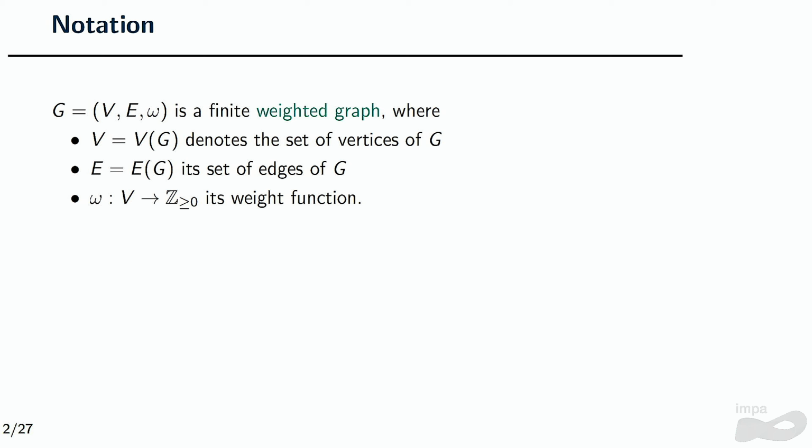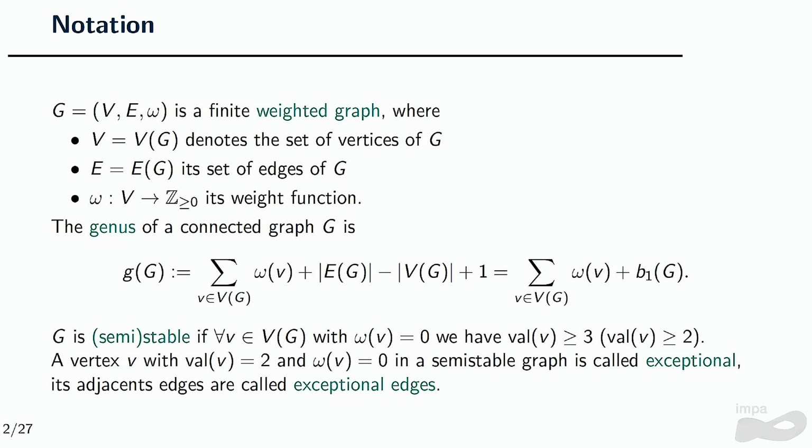A graph for me would be a weighted graph, so I have a set of vertices, a set of edges, and a weight function, okay? The genus of this graph would be the first Betti number plus the sum of the weights in each vertex. And I will call a graph stable when for all of its vertices of weight 0, the valency, the degree of the vertex, is bigger or equal than 3, and semi-stable when it's bigger or equal than 2, okay? So exceptional vertices for me are vertices of weight 0 and degree 2.